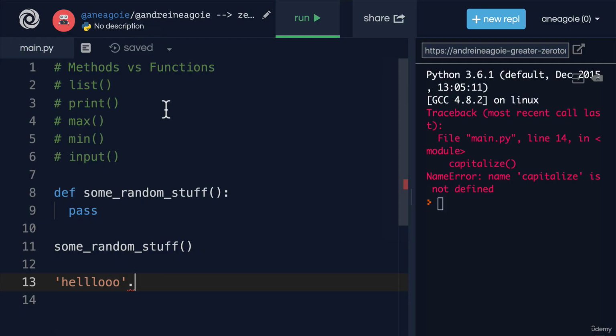But at the end of the day, both methods and functions allow us to take actions, right? To take actions on our data types, to have our programs do something. And although they have these different names and one has a dot in front of it and another one, well, we can just call it like this, the difference is very minimal. But keep that in mind when you hear people talking about methods and functions. There is that difference. And like I said before, we will get to methods when we talk about classes to show you how we can create our own.